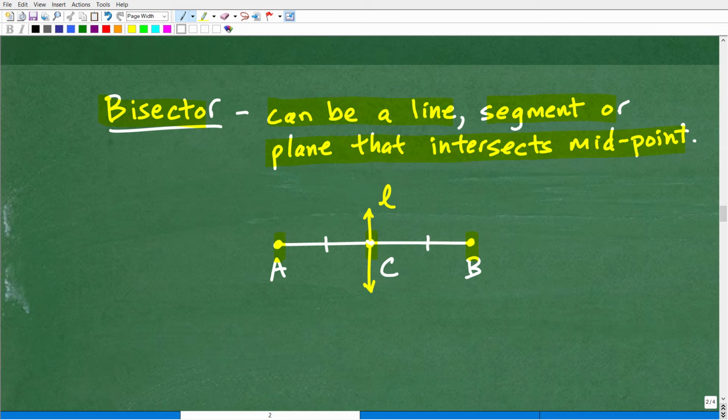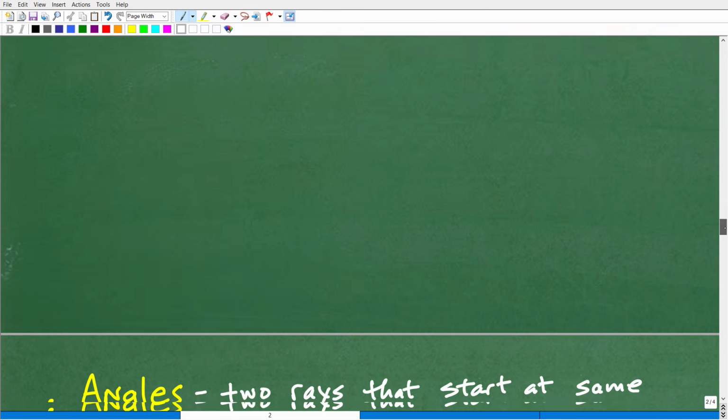It could be classified as a bisector. It's bisecting that line, generating 2 congruent line segments on the left-hand side and right-hand side of this line segment. Again, these terms are fairly intuitive, but you're going to want to have very specific definitions down when you face these tests and quizzes. You're going to have to be very precise with your definitions in geometry.